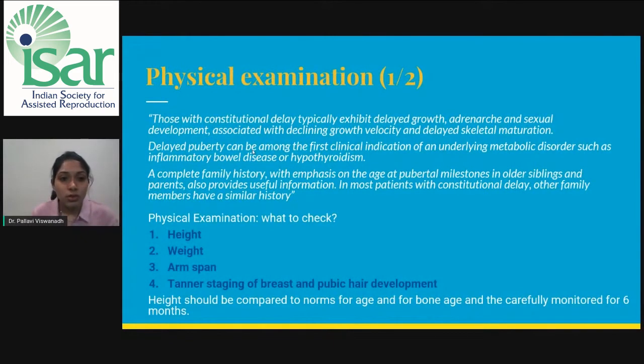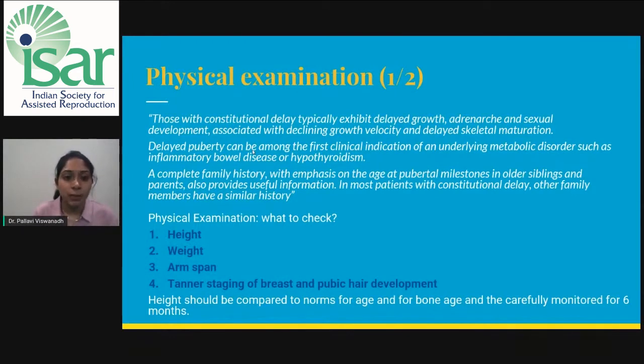Those with constitutional delay typically exhibit delayed growth, adrenarche, and sexual development associated with declining growth velocity and delayed skeletal maturation. Delayed puberty can be among the first clinical indications of an underlying metabolic disorder, such as inflammatory bowel disease, hypothyroidism, or any organ failure.